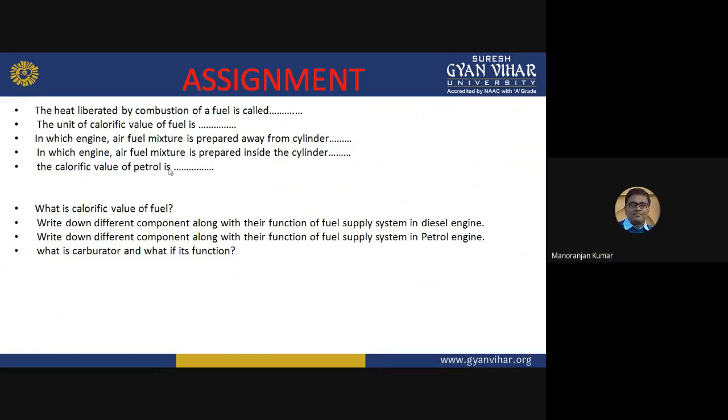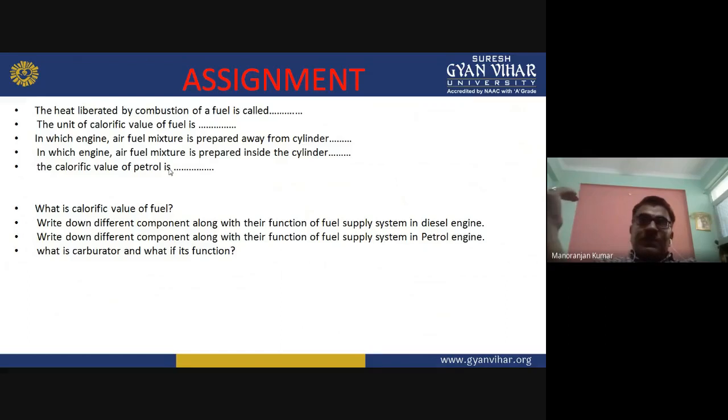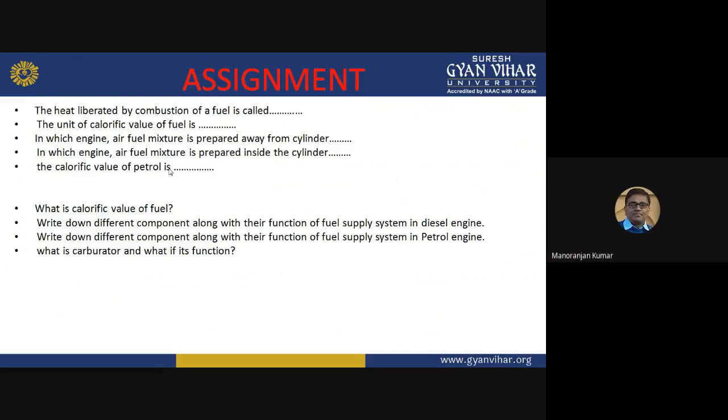The other part is the injection pump. Injection pump is nothing but the high pressure pump. So what will it do? Injection pump will supply the diesel at high pressure to the injector. And what is the function of injector? Injector will atomize the diesel into small molecules. If the fuel is atomized, then it will easily burn in the combustion chamber. And injector supplies that diesel into the combustion chamber.